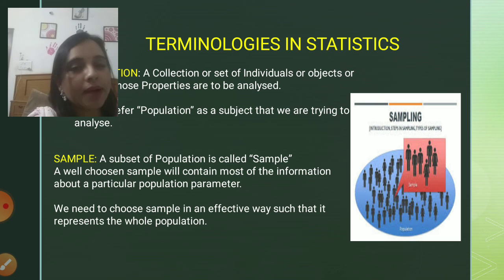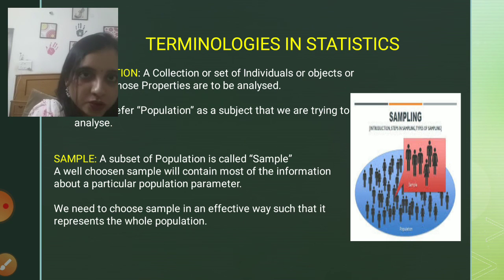So the sample is marked with the red part. We can take the same example. For example, I want to do a survey on 50 million people of US. Now I want to survey their food habits. So all the teenagers of US are considered as my population, which you can refer with the blue part.